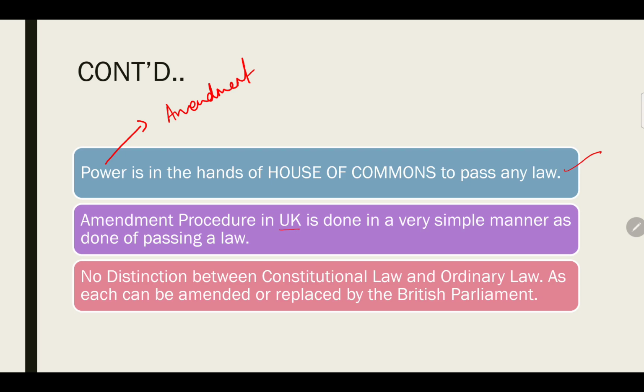The amendment procedure in the UK is done in a very simple manner, as simple as passing a law. Just by passing a law, the amendment can be done in the United Kingdom. There is no distinction between constitutional law and ordinary law. Constitutional law is a fundamental law, and ordinary laws are related to certain laws which shape that particular constitution. There is no distinction between the two, because the constitution can be amended or replaced by the British Parliament, with the help of the House of Commons.